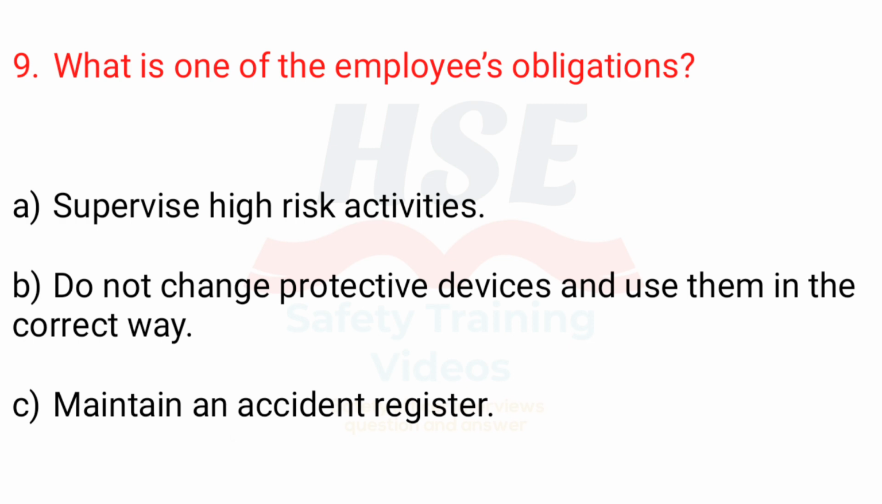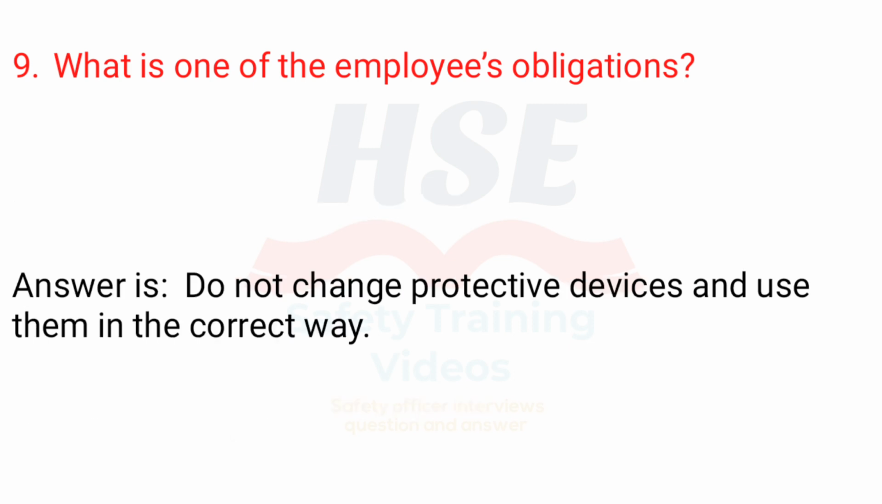9. What is one of the employee's obligations? A. Supervise high-risk activities. B. Do not change protective devices and use them in the correct way. C. Maintain an accident register. Answer is B. Do not change protective devices and use them in the correct way.